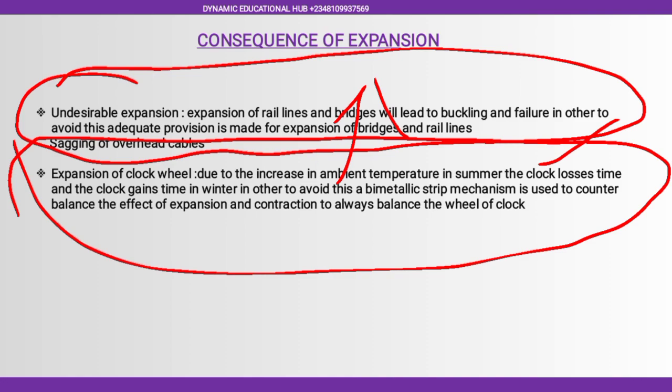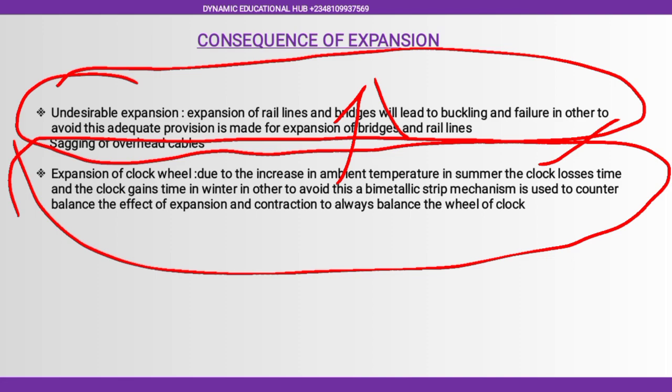Summer period means the period that we have increase in ambient temperature. Due to this increase in temperature, your clock wheel will automatically expand. And due to the expansion, the rate at which your clock is moving changes. If your clock is moving, then the seconds and minutes have a standard, constant rate at which it is swinging.